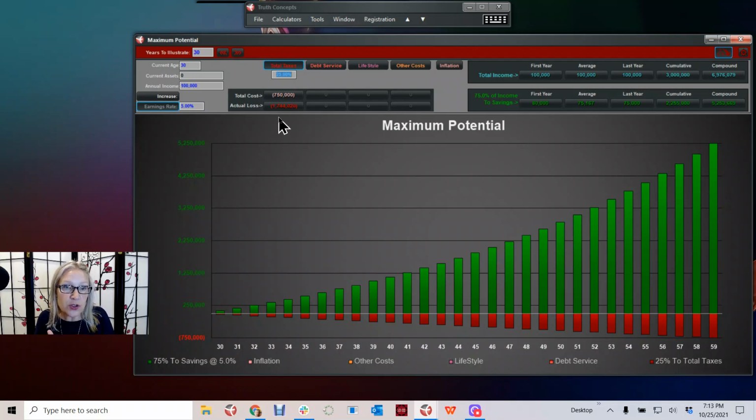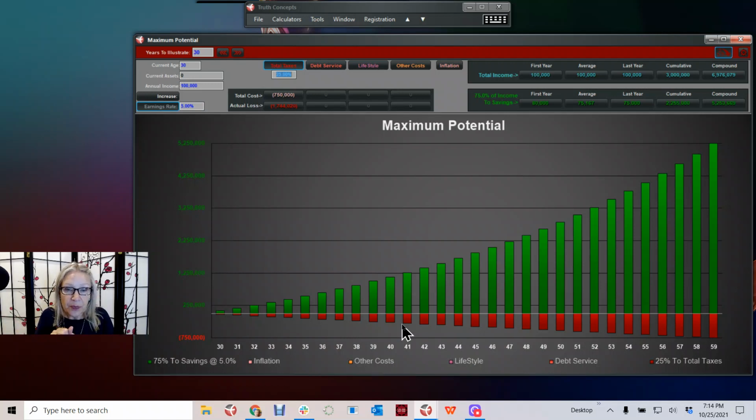So here, over this 30-year period of time, you've paid in actual dollars $750,000 to the government, but that had a $1.7 million impact because right down here you can see in the red, taxes are paid over time. They're not paid at the beginning and they're not paid at the end of this hypothetical lifetime that we're looking at here.